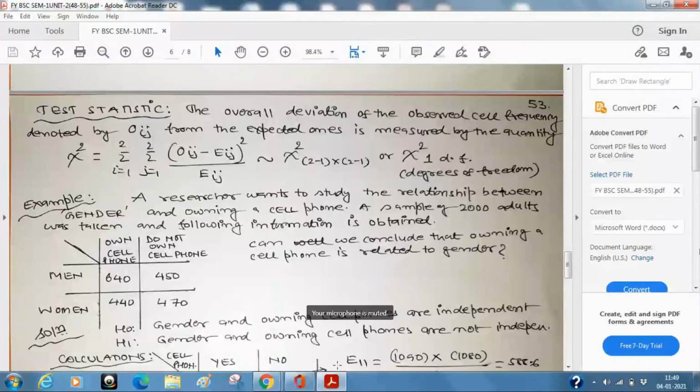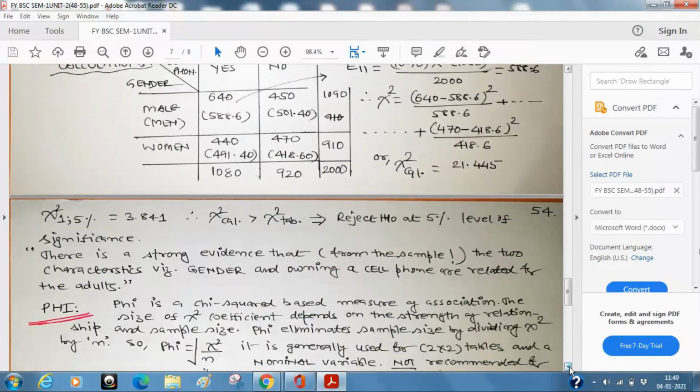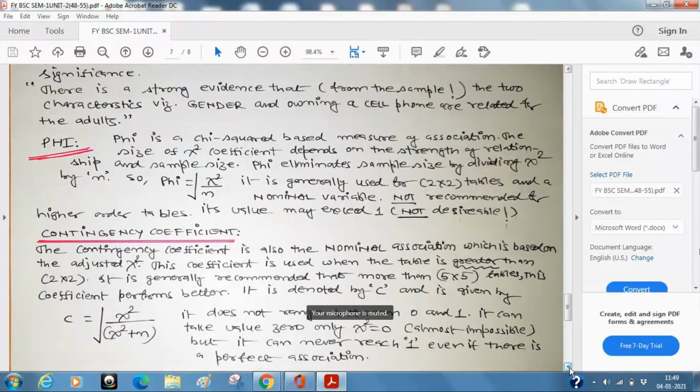So what is the idea, or what is the message? It is generally recommended for more than 5 cross 5 tables. This coefficient performs better. If it is denoted by C, then it is given by the square root of chi-square upon chi-square plus n, where n is the sample size. It does not range between 0 to 1.